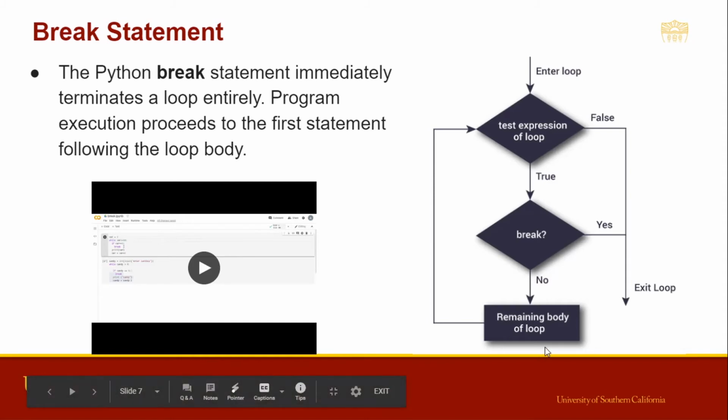Otherwise, the remaining body of the loop will execute. And if the test expression is false, then also you'll exit the loop. Now let's see an example.